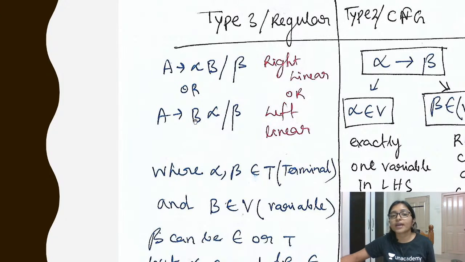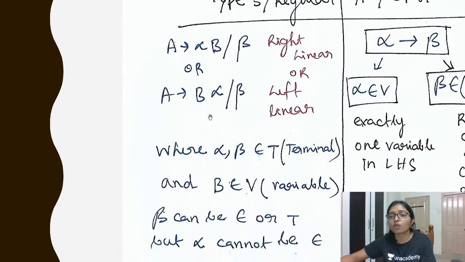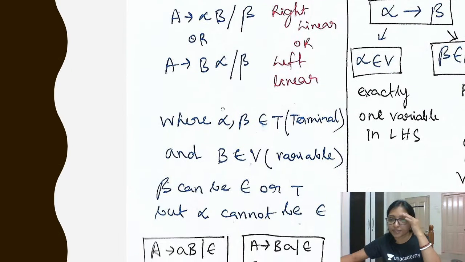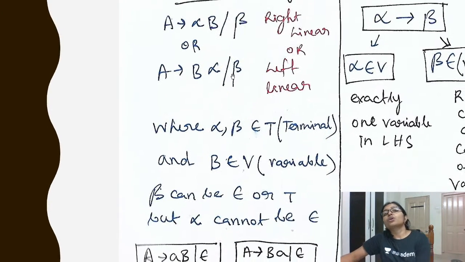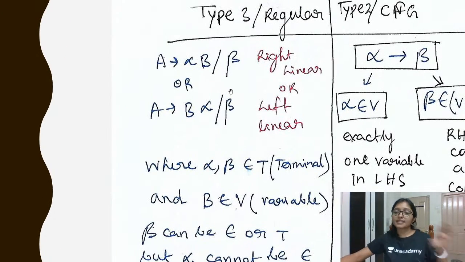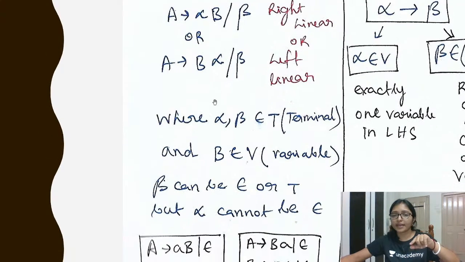And here also you can see that it is left linear because the first one is my capital letter and the second one is my small letter, that is alpha. Here we write alpha because alpha can be anything. It can be A, B, C, anything, according to which variable you are accepting. So regular means it can be either right linear or left linear. In that way it will be explained.